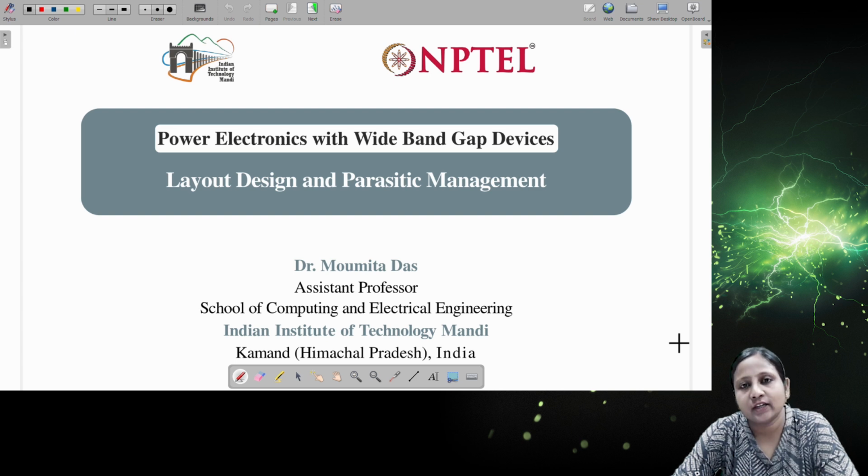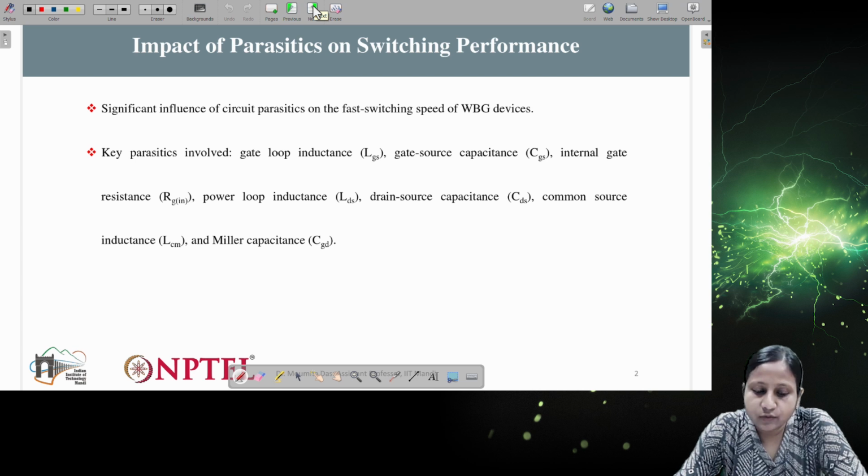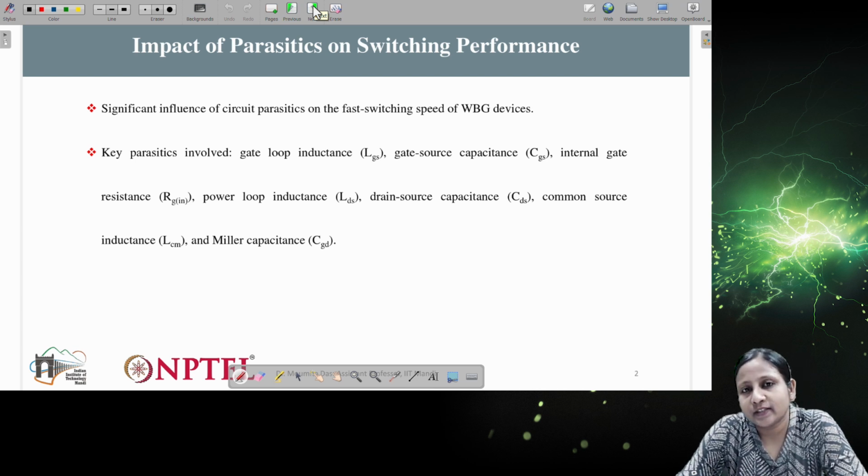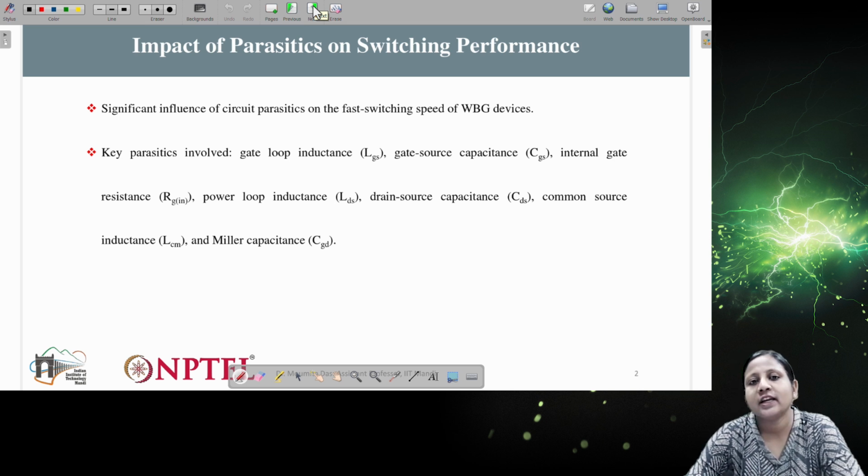not included earlier. Whatever switching related issues I discussed earlier, I considered without the parasitic elements of the circuit. But now I am going to consider the parasitic elements. They are basically included in the circuit either in the form of capacitance of the switches or in the form of parasitic inductances. So how they are going to affect the switching characteristics, that I am going to discuss today. As you know, the switching parasitics are either parasitic capacitances or parasitic inductances.